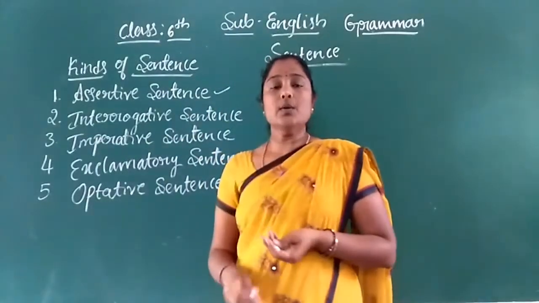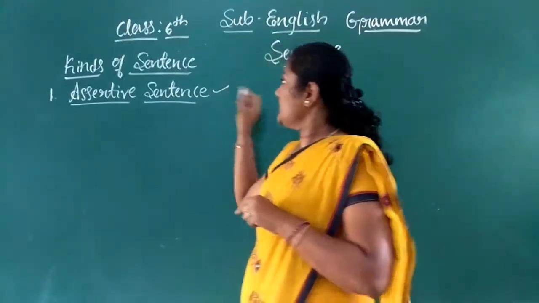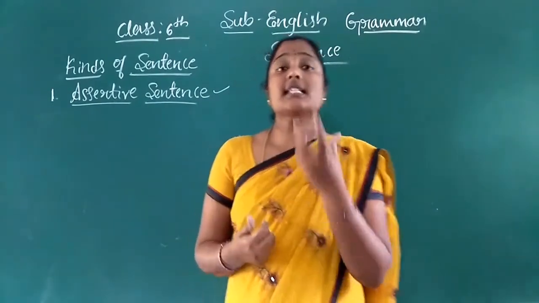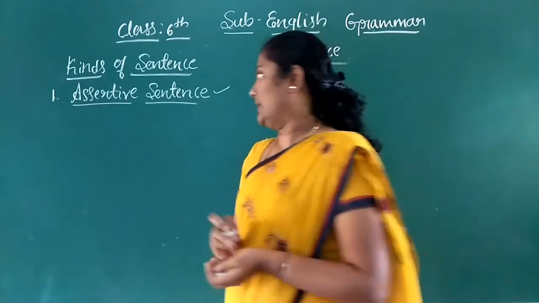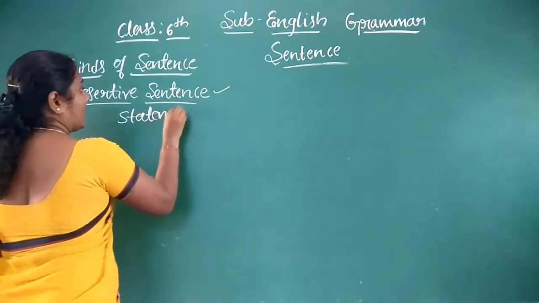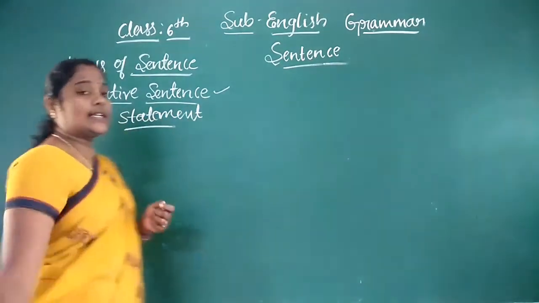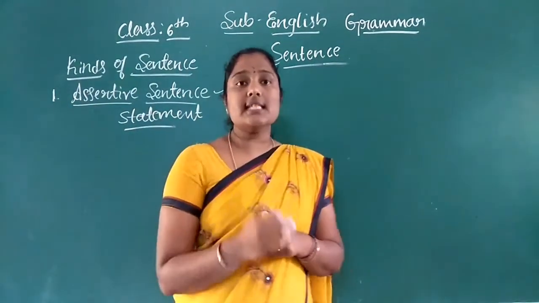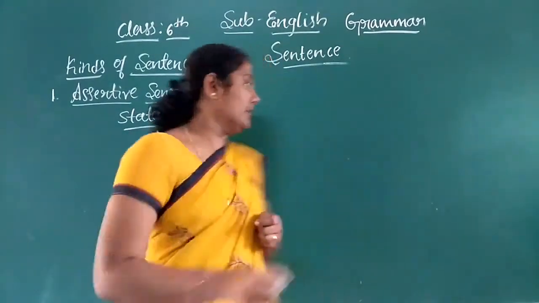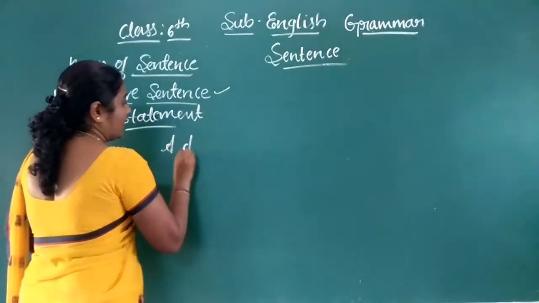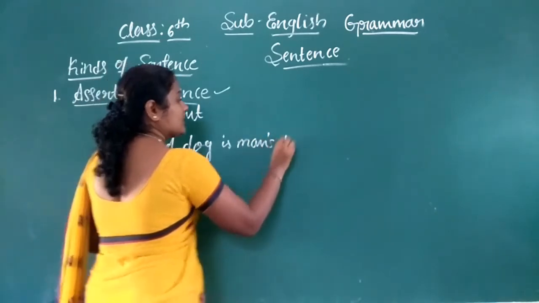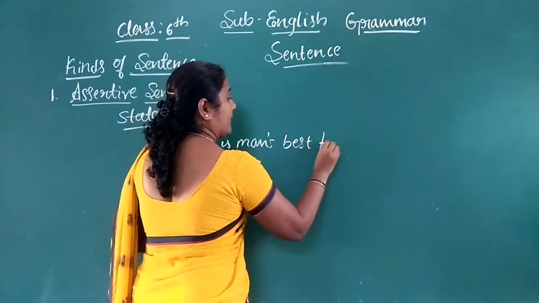Okay, let me move to the assertive sentence. So, what is an assertive sentence? The first one is the assertive sentence. It is a sentence that makes a statement. An assertive sentence is a sentence that makes a statement. For example, "A dog is man's best friend."